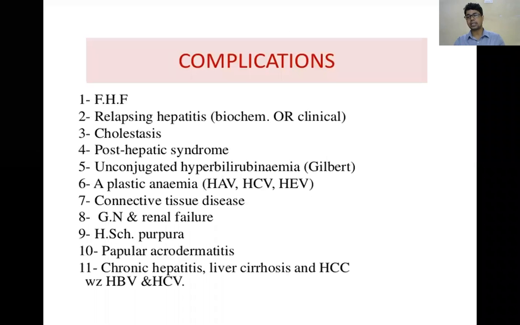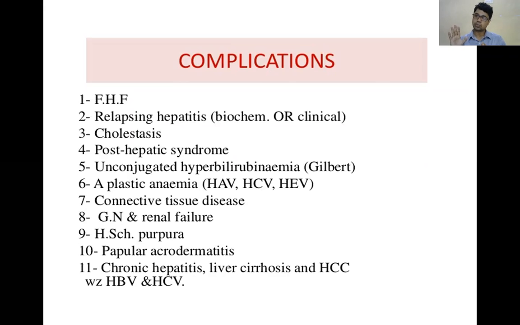What are the complications? Complications in hepatitis A are cholestatic hepatitis, that is cholestasis, and relapsing hepatitis, where after 3 months there is again elevation of liver enzymes. Cholestatic hepatitis and relapsing hepatitis you will get in hepatitis A. Whereas in hepatitis B, you will get chronic hepatitis. Jaundice will persist for 6 months and liver enzymes also persist for more than 6 months. So next is chronic hepatitis.